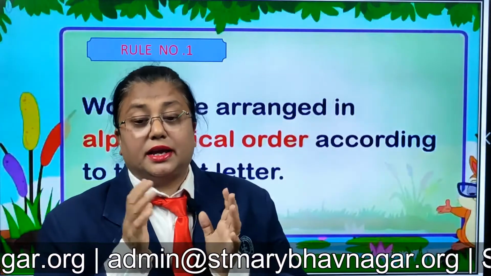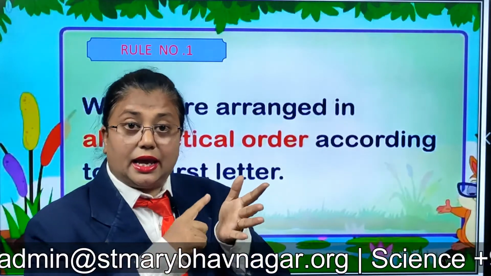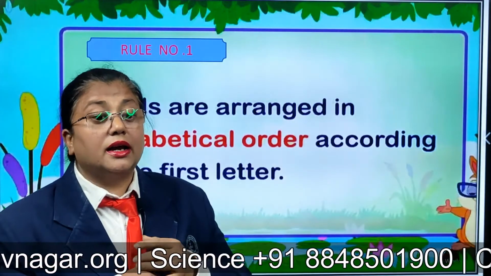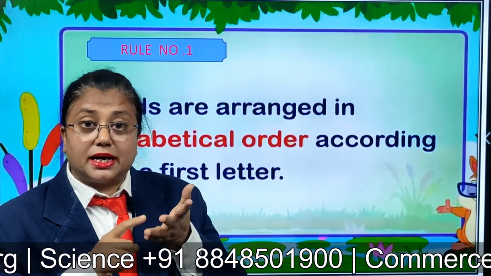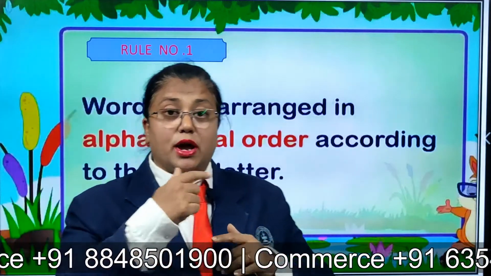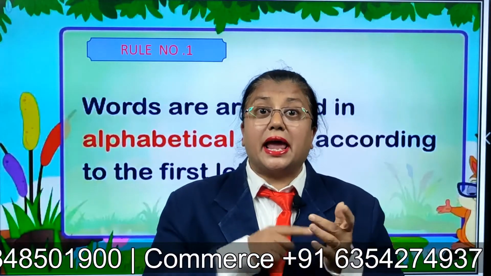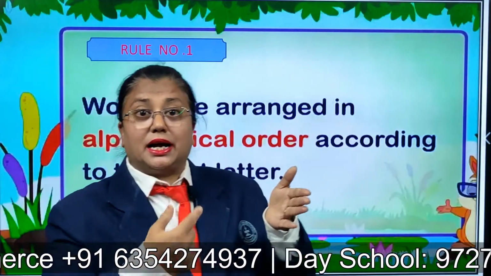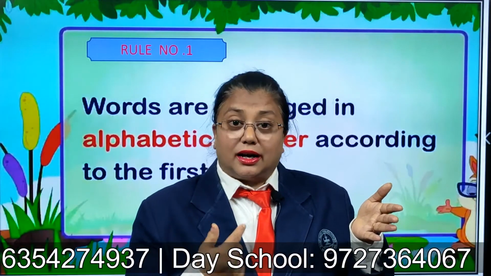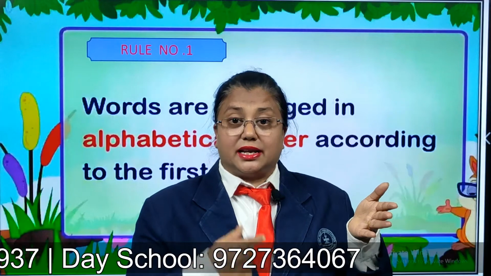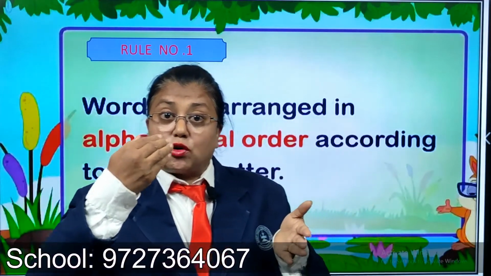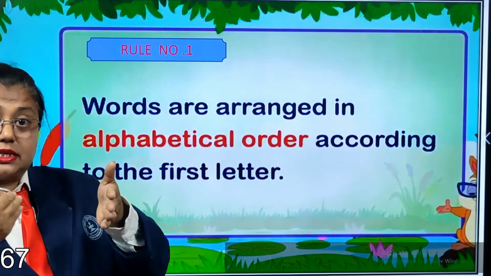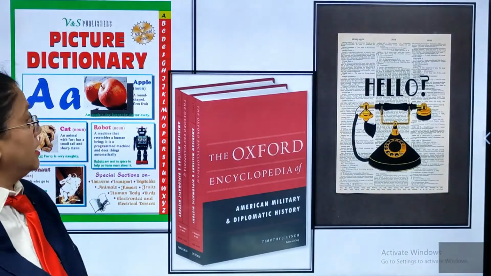Stand up. Your name is Ankit. A-N-K-I-T. What is your name? Amit. A-M-I-T. Now what will come before, N or M? M. So Amit will come on the top, followed by Ankit. Yes, N is after M. So we follow every letter of the word, and that is how it is kept in order.